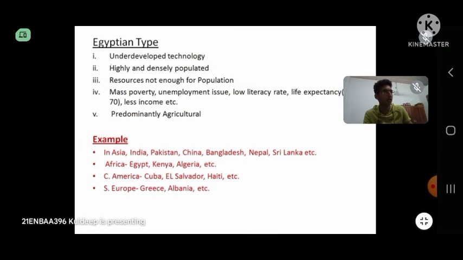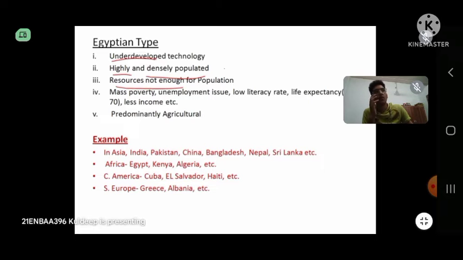The Egyptian type also has underdeveloped technology, meaning they are still lagging behind. The difference between the Brazilian and Egyptian type is the population: highly and densely populated regions come under this Egyptian type. And resources are also not enough to fund these lives, this high population.